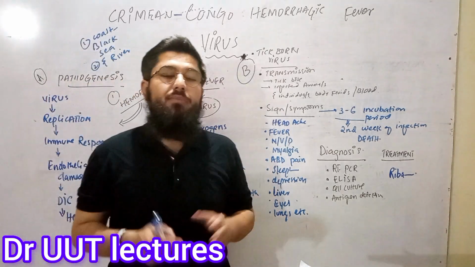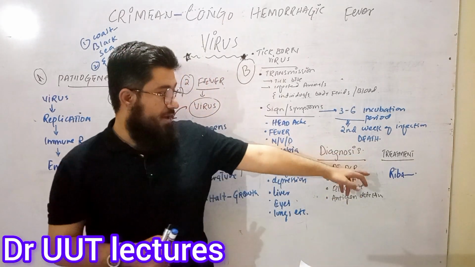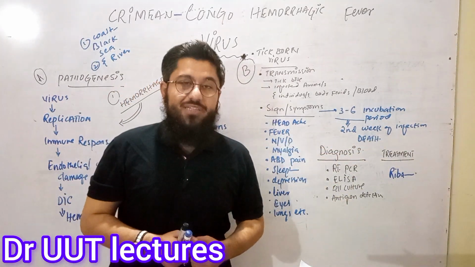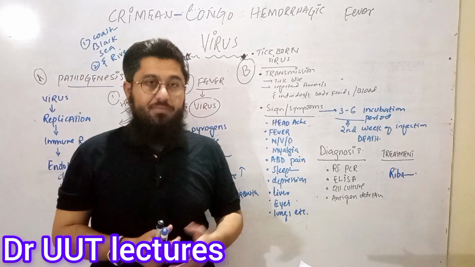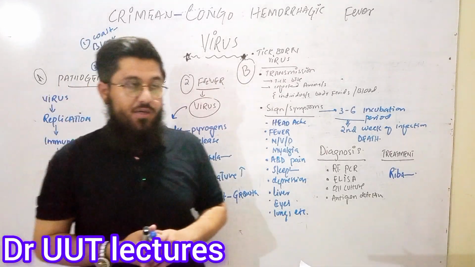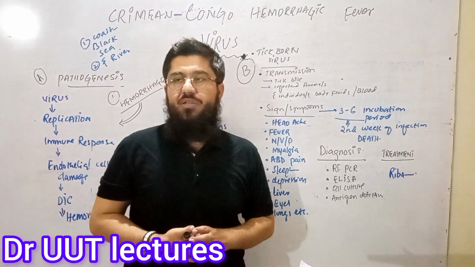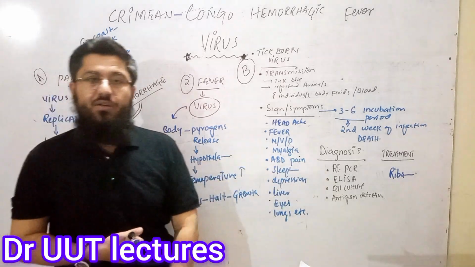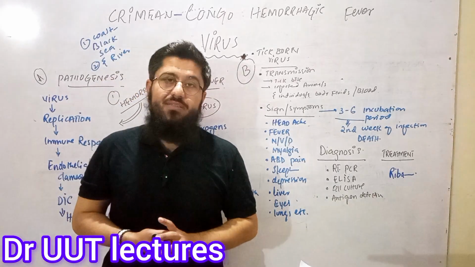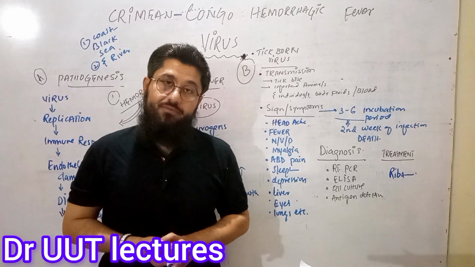Well, from the treatment point of view, remember guys, no exact treatment is there, but some medication like ribavirin, it is an antiviral drug. This is seen in some patients to show some action. If it is diagnosed early, in the early stage, there are chances that the patient will recover. Otherwise, if we go to a late stage, then hemorrhage is the stage which will tell us that the patient will no longer be alive.